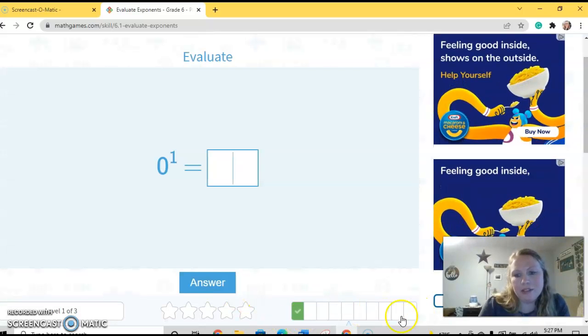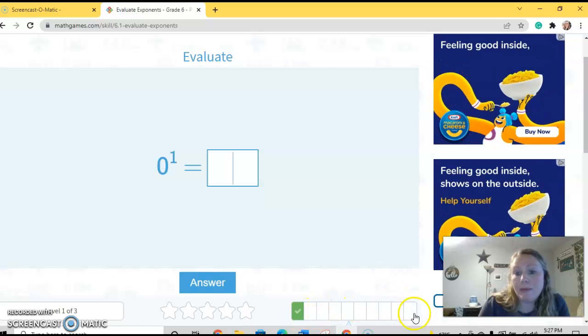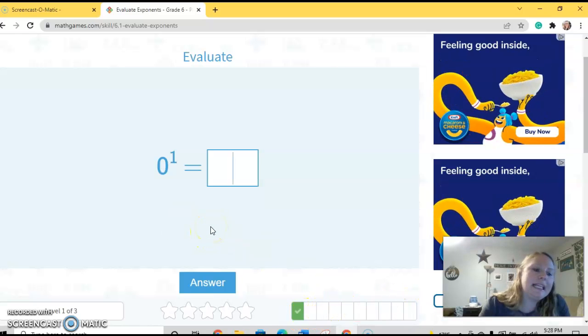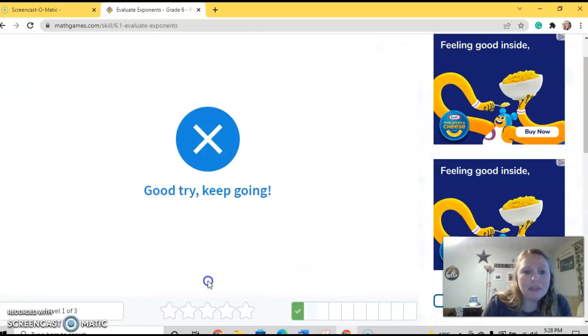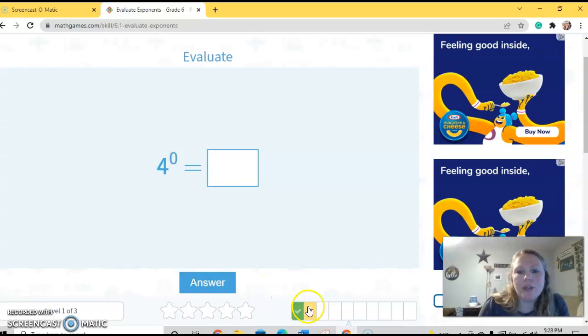Down at the bottom, there's a bar that is going to show them how they're doing. So let's say they click 8 as the answer to the first power of 0. That's incorrect. It's going to show up yellow down here.